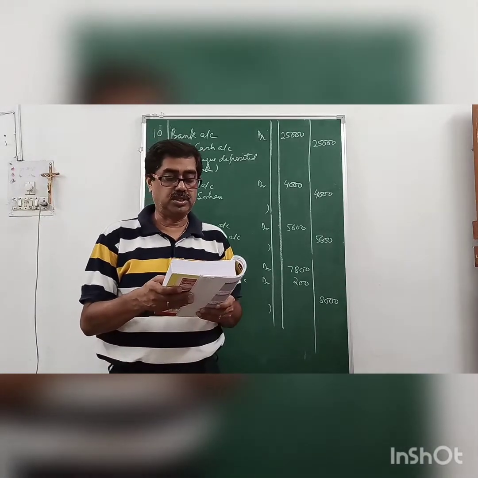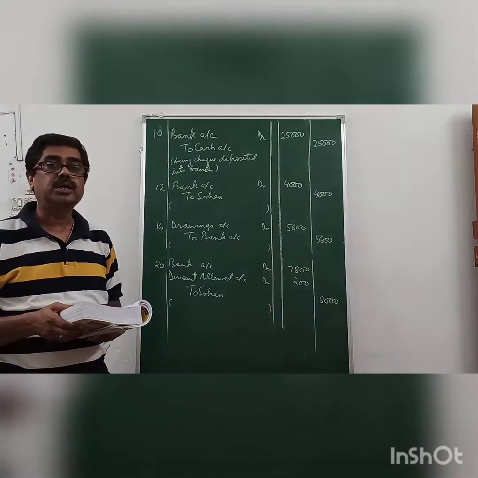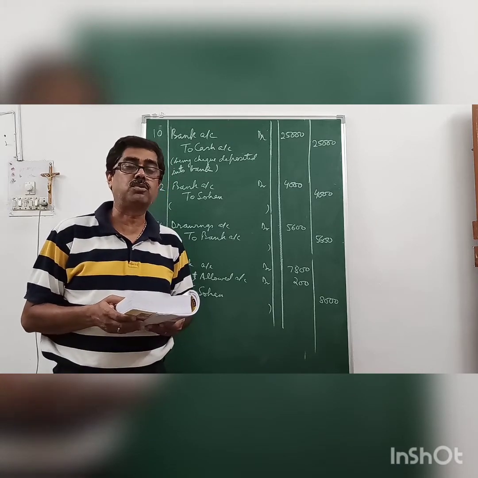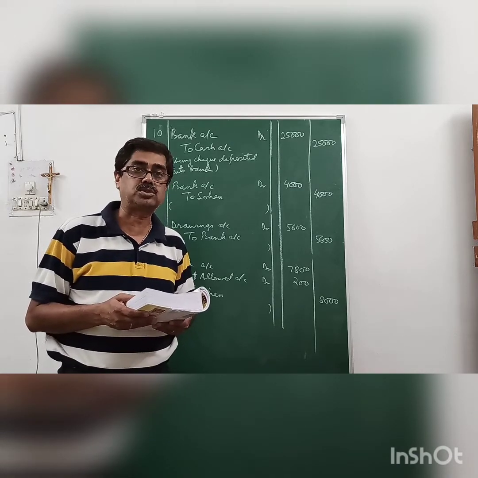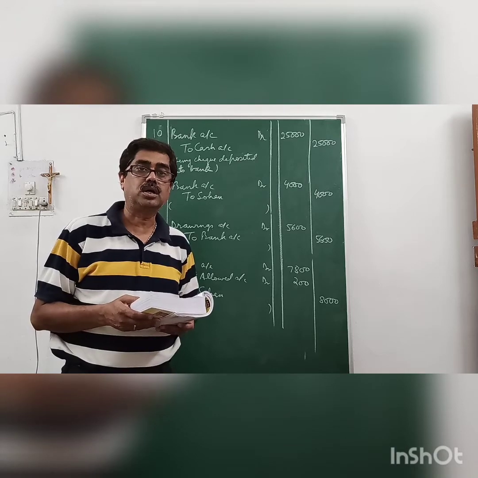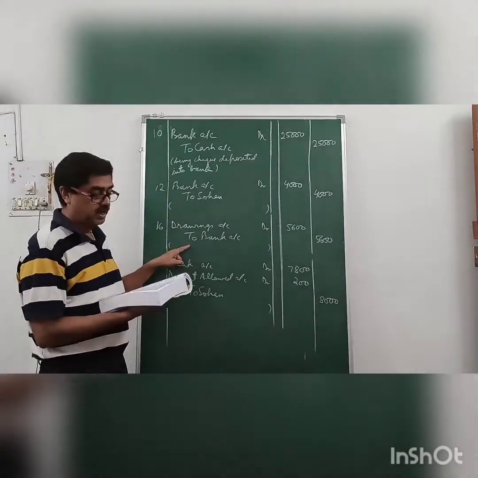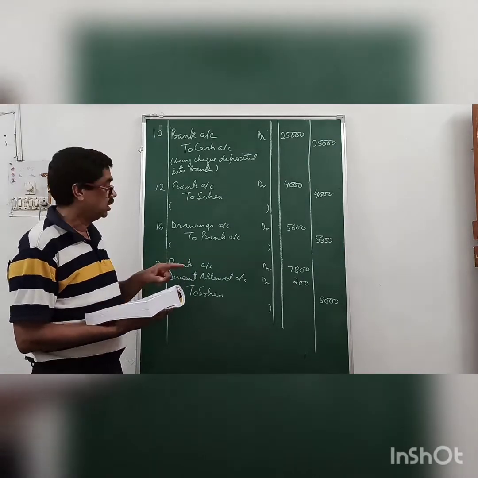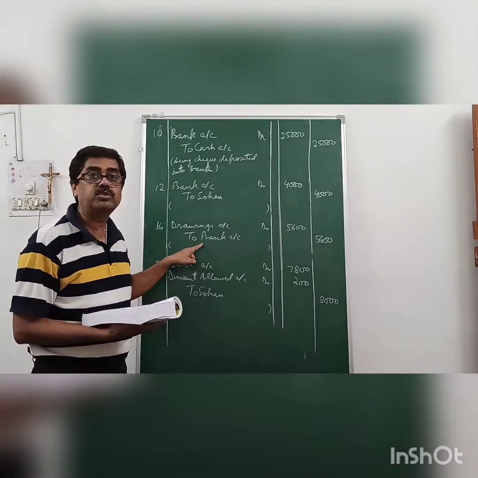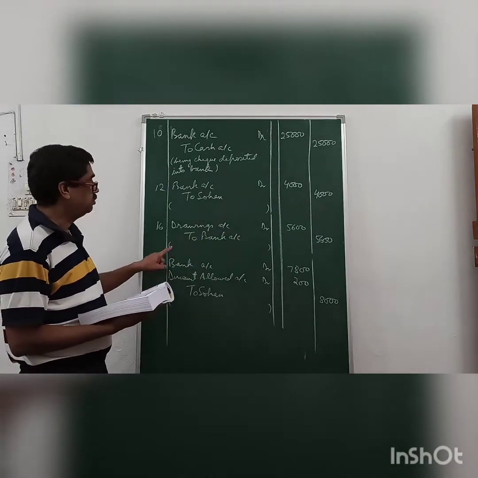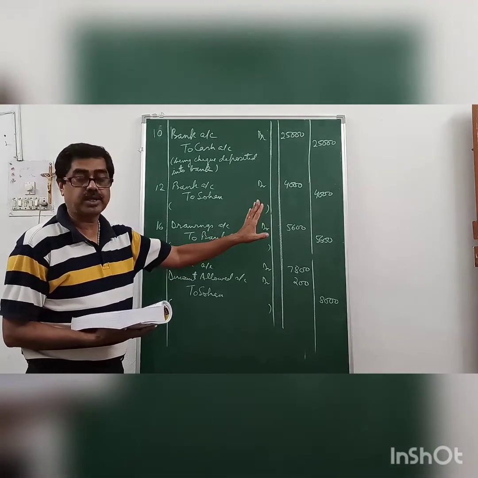Then 16th, paid income tax by check. Income tax is the personal expense of the proprietor. He has withdrawn money from the business to pay tax to the tax authorities. So it is a drawing. So we will open drawings account debit, and as it is paid by check, from the account of the business, to bank account, credit the giver 5,600, being income tax paid by check.